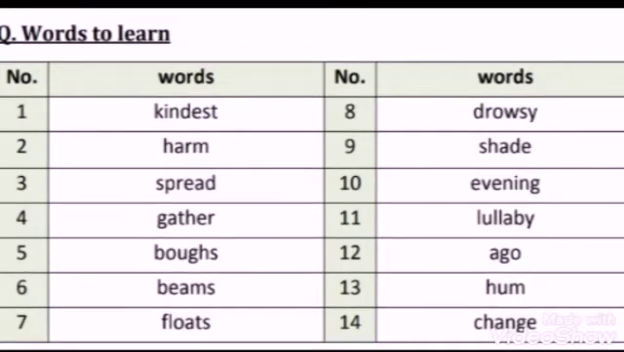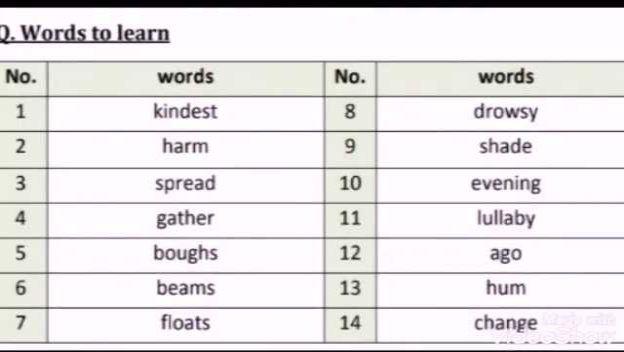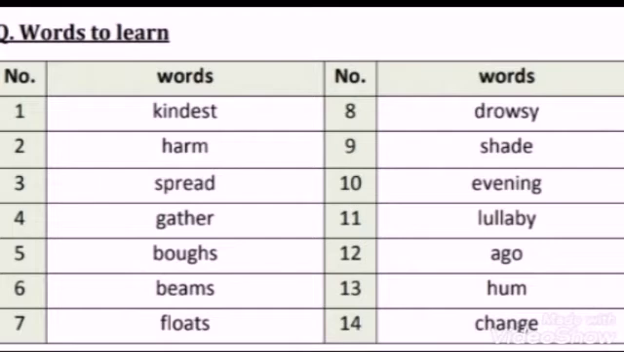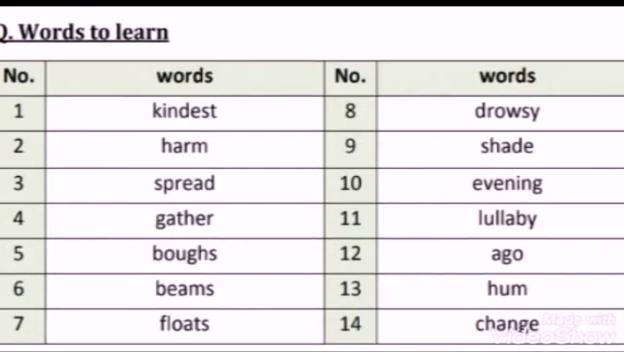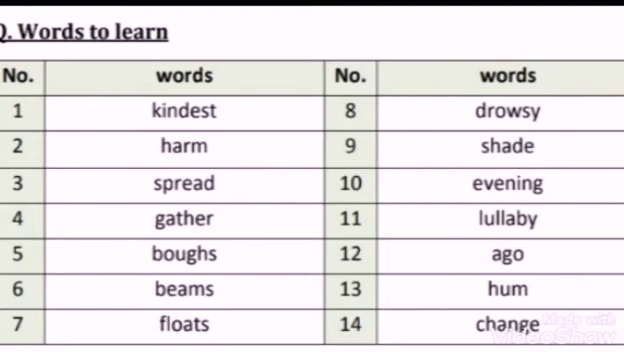Let's read one more time. Number 1 kindest. Number 2 harm. Number 3 spread. Number 4 gather. Number 5 bows. Number 6 beams. Number 7 floats. Number 8 drowsy. Number 9 shade. Number 10 evening. Number 11 lullaby. Number 12 ago. Number 13 hum. Now we will discuss their meaning in detail with the help of a few pictures so that their meaning will become clear to all of you. So let's start.